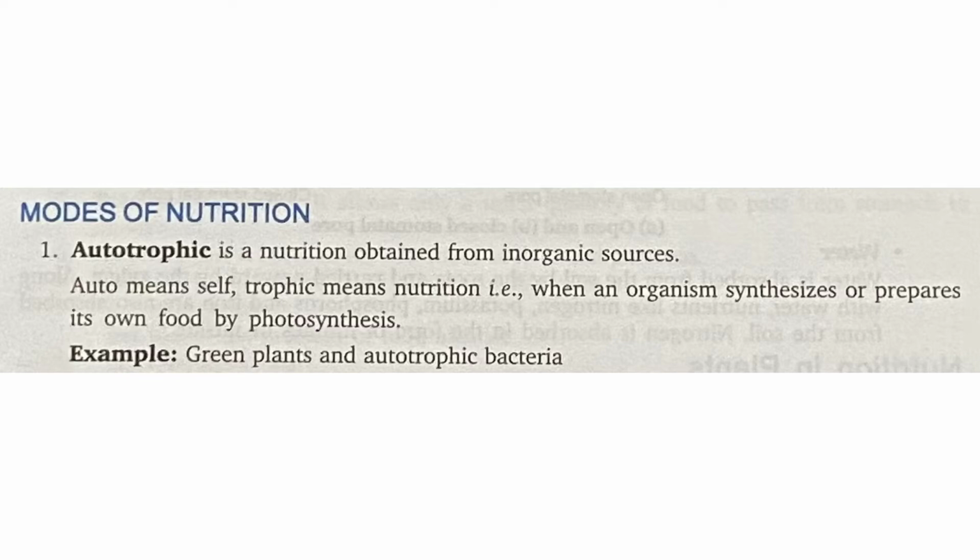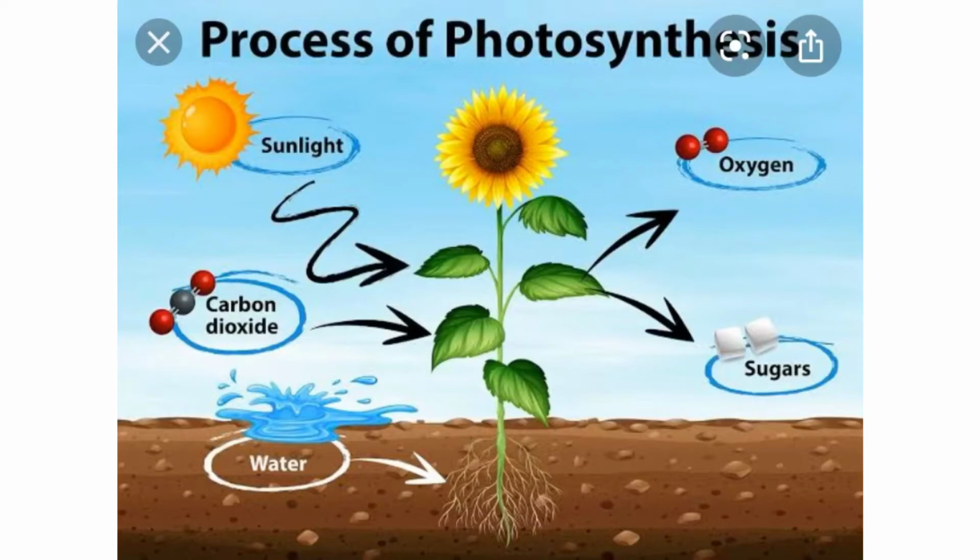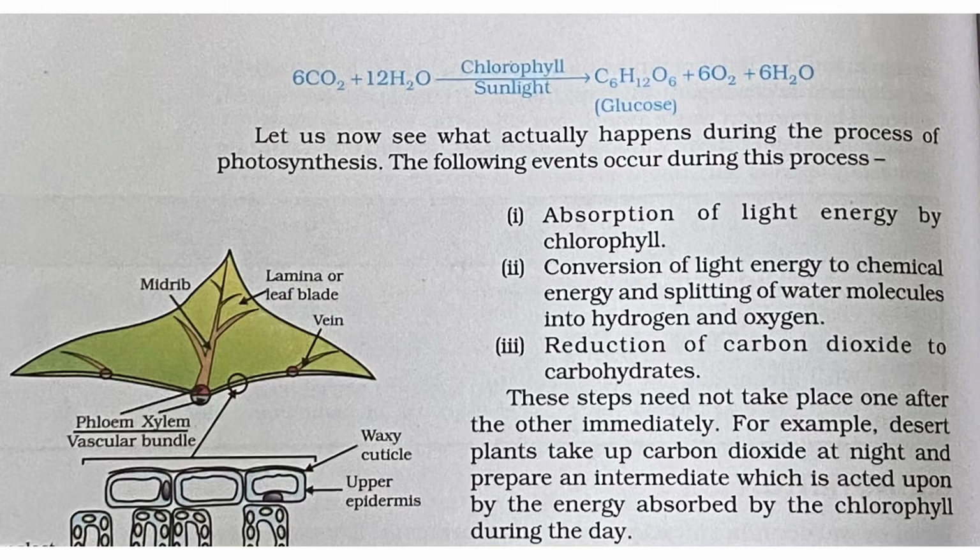So students, what is autotrophic nutrition? It is a type of nutrition in which organisms prepare their food by themselves and get the nutrients which are required for their growth and development. The above figure shows the process of photosynthesis in which plants prepare their food with the help of carbon dioxide and water in the presence of sun, and an organic substance like sugar is produced. The equation for the process of photosynthesis can be written as 6CO2 plus 12H2O in the presence of chlorophyll and sunlight gives C6H12O6, which is glucose, plus 6O2 plus 6H2O.